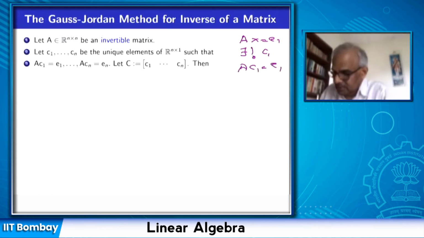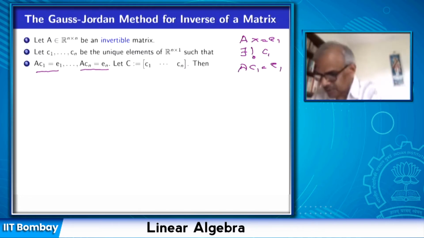Okay. So similarly, we find a unique C2 so that AC2 is equal to E2, and a unique Cn so that ACn is En. Yeah, we solve these n systems of inhomogeneous linear equations.